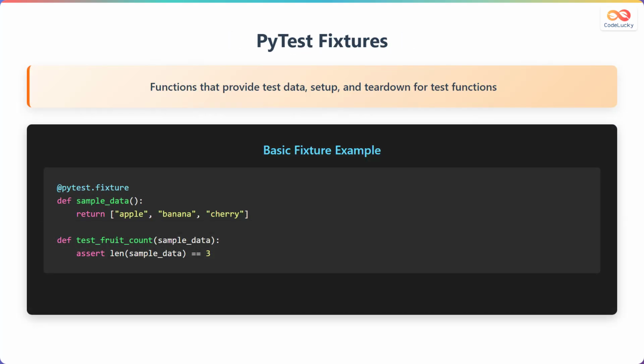Fixtures are one of PyTest's most powerful features. They are functions that provide test data, setup, and teardown for your test functions. Fixtures help eliminate code duplication by allowing you to share common test setup across multiple tests. To create a fixture, you use the @pytest.fixture decorator above a function. In this example, the sample data fixture returns a list of fruits. Any test function that includes sample data as a parameter will automatically receive this data. The test function, test_fruit_count, uses the fixture to verify that the list contains exactly 3 items.